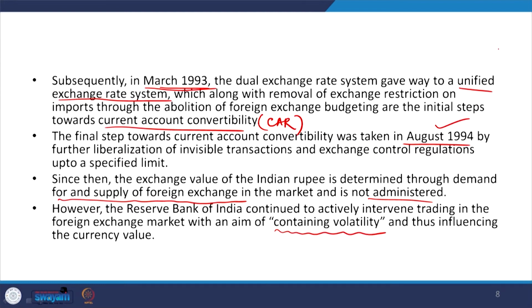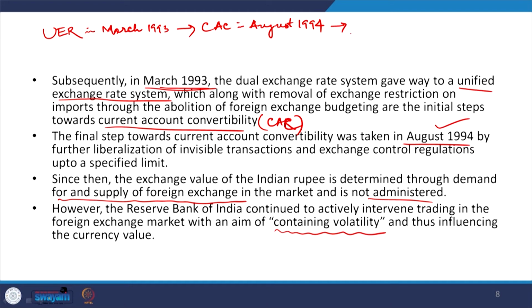Then that leads to a unified exchange rate system in March 1993. Then a discussion was made for current account convertibility in August 1994.